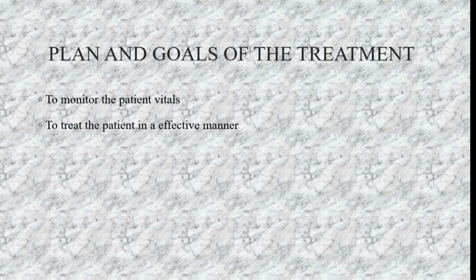The plan and the goals of the treatment are to monitor the patient's vitals, to decrease fluctuations in blood pressure, pulse rate or temperature, and to treat the patient in a very effective manner by providing useful drugs in a specific range.